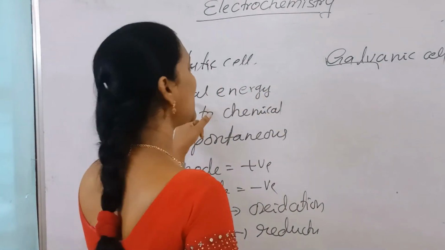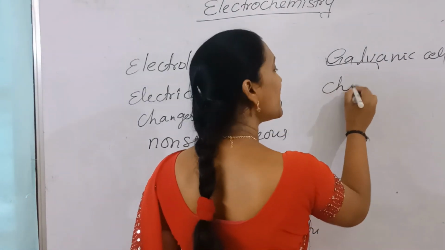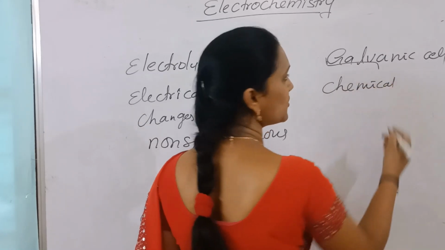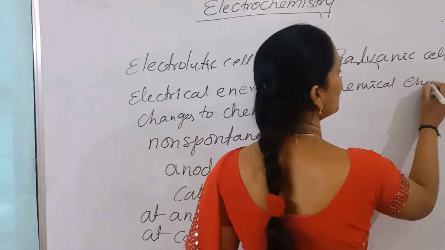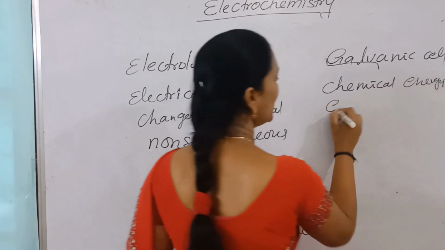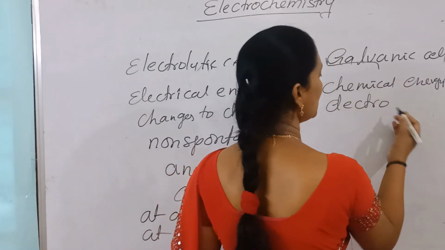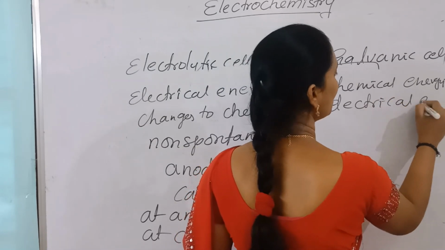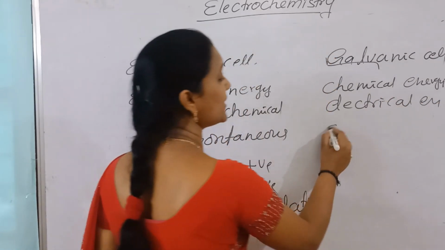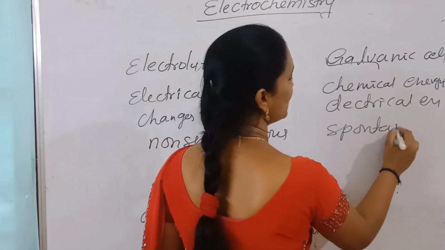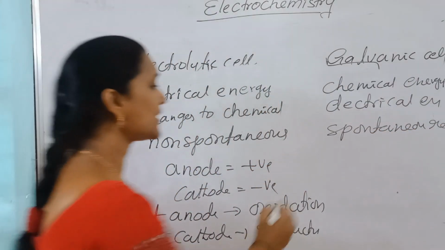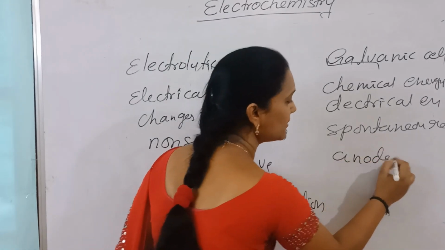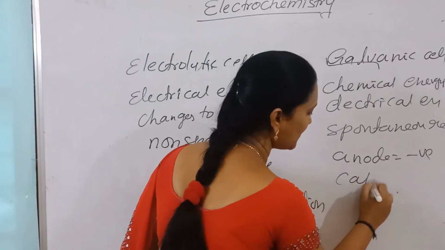Here, electrical energy changes to chemical. In the galvanic cell, by using spontaneous chemical reactions only, chemical energy is converted to electrical energy. Yes or no? And here, what are the reactions? Spontaneous redox reactions take place in this. And what is the anode here? Anode is negative and cathode is positive.